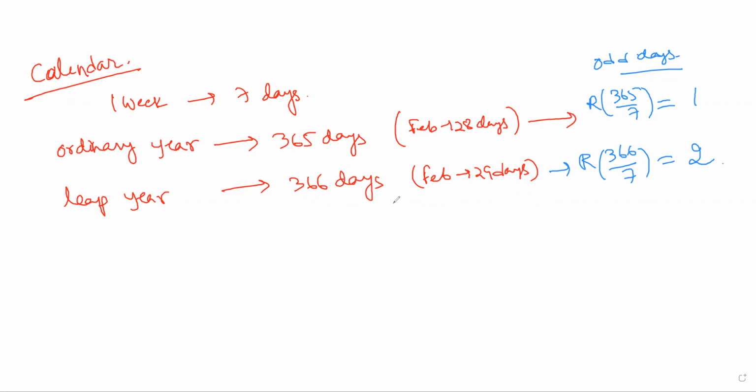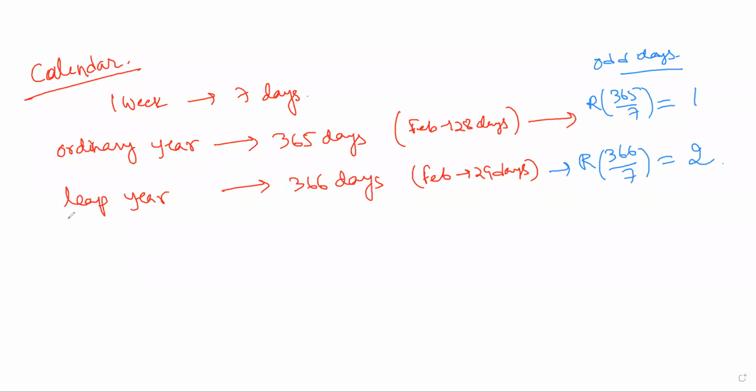So in an ordinary year we consider 1 odd day. In a leap year we will have 2 odd days. Okay, right. This is the one concept, right? Okay. Next, what we have in our question.